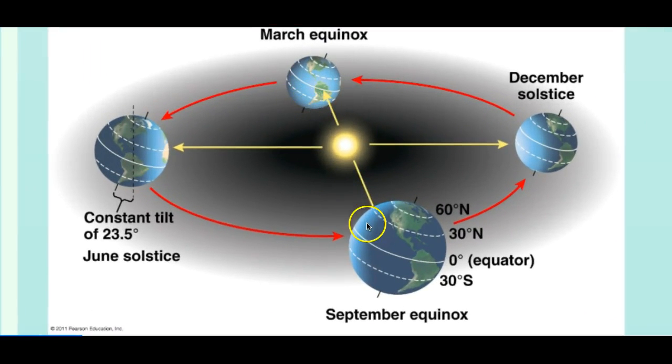During March equinox and September equinox, the sunlight is directly overhead at the equator. During December solstice, the sun is overhead at the Tropic of Capricorn. And on June solstice, the sun is overhead at the Tropic of Cancer over here. So this allows the northern hemisphere to have summer during our regular summer, and the southern hemisphere to have summer in December. And this is fall and spring for the northern hemisphere. This is all caused by the rotation of Earth around the sun and the rotation of Earth itself.